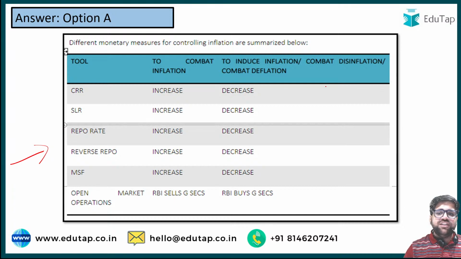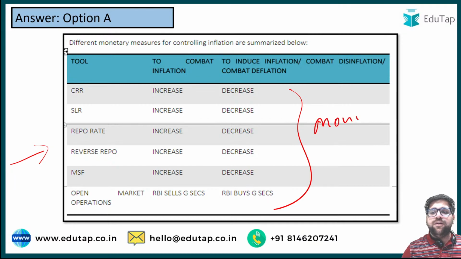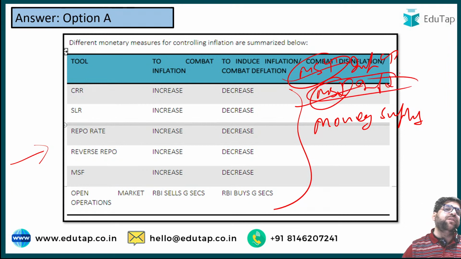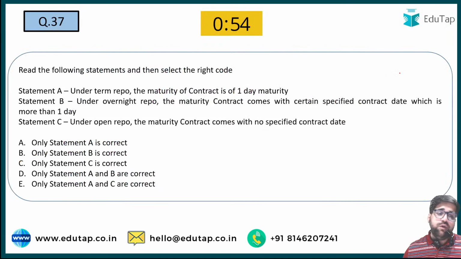If you want to just mug up, it's okay because marks really matter. But if you want to understand the logic, just correlate it with the money supply. If money supply goes up, then inflation will also increase, and if money supply goes down, then inflation will also decrease. This is really very important information and you should note it down.